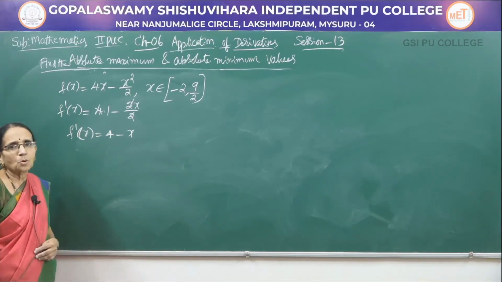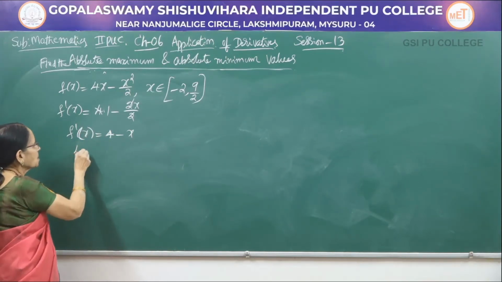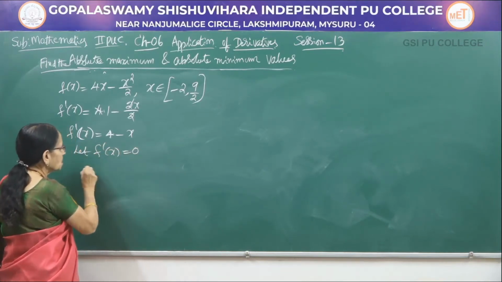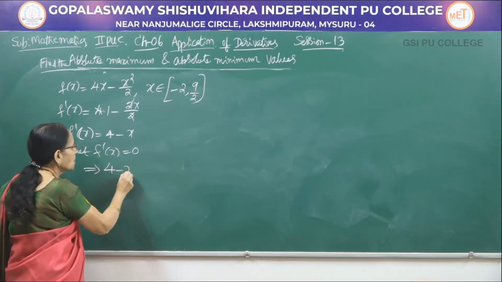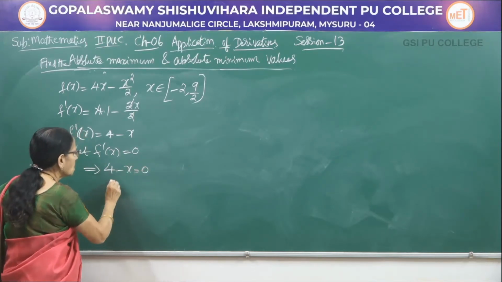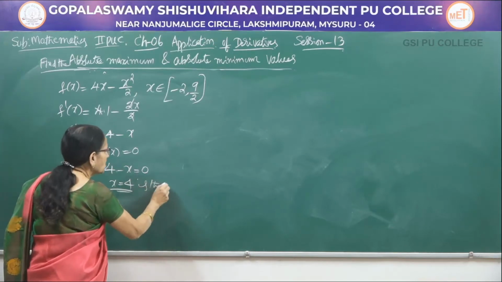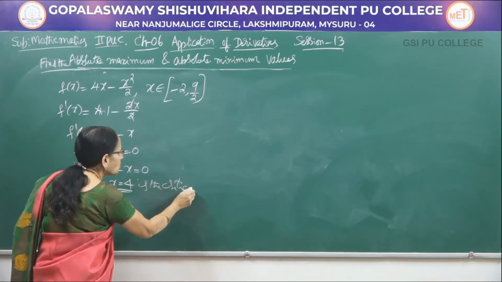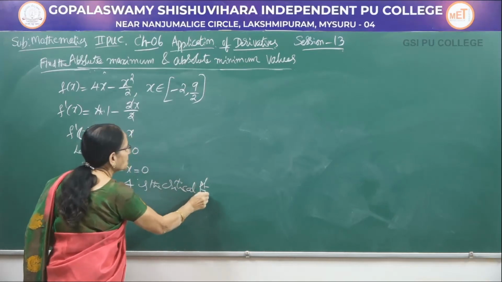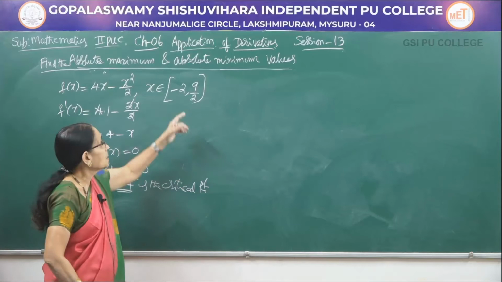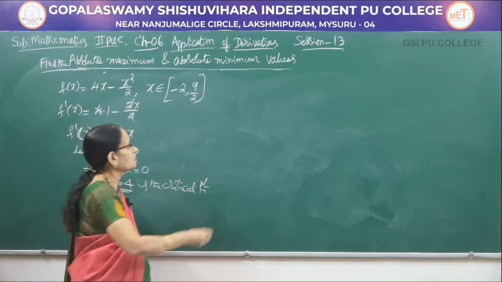Now, what do we have to do? To get the critical point, equate the first derivative to 0. That implies 4 minus x is equal to 0, or x is equal to 4, is the critical point. So, in this one I am getting only one critical point. So, I have the end points, and I have got the critical point.